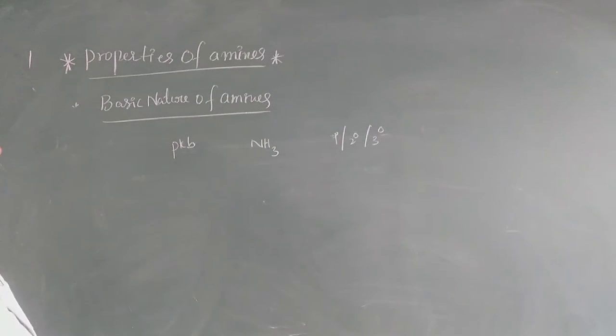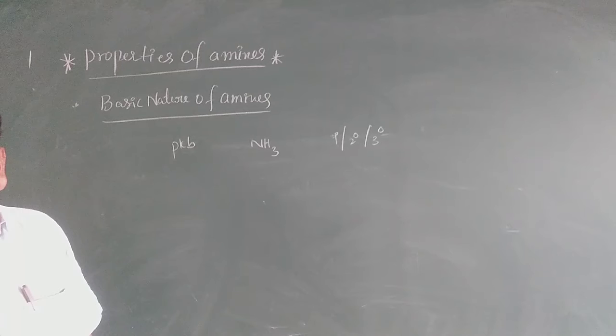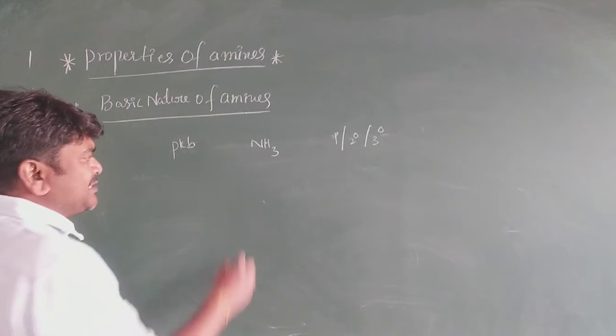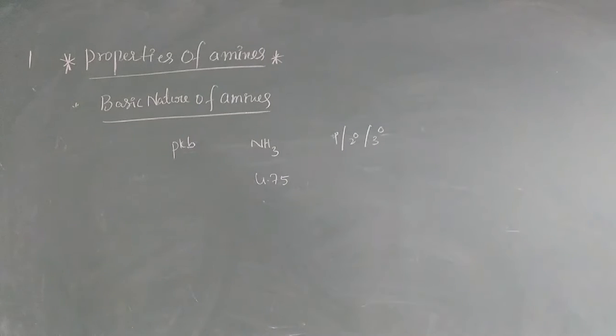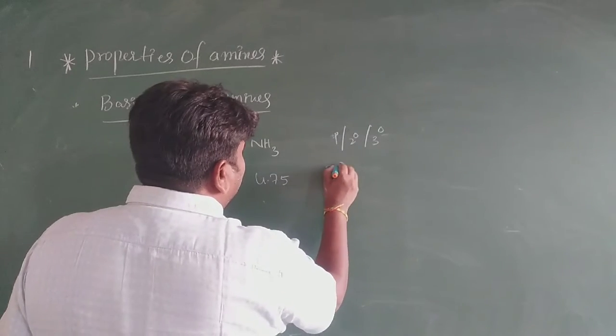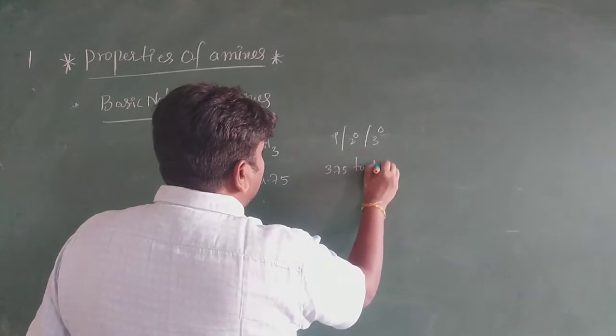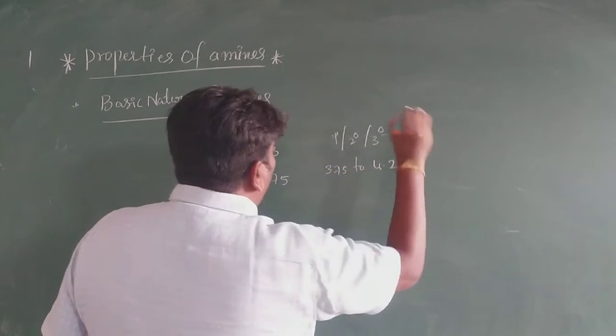What is the pKb value of ammonia? Very important, it is 4.75. Next one: for amines this range is 3.75 to 4.22.